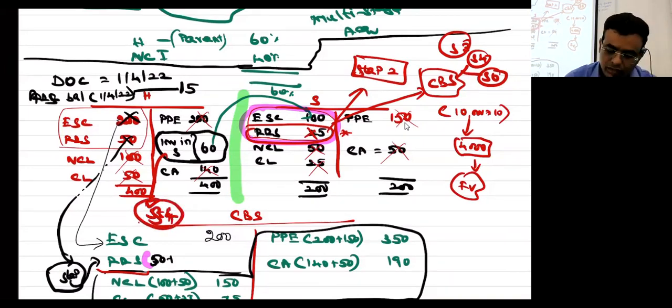Step number 4. What is step number 4? I have to discuss step number 4. The full amount will go to step number 4, instead of the fair value method.